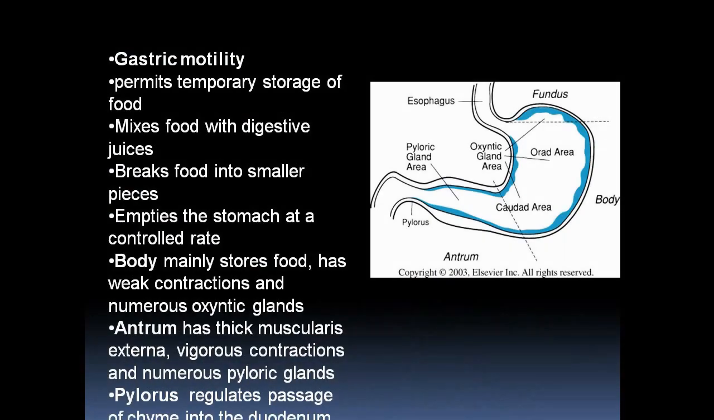The gastric motility is the first part. The gastric motility mainly permits temporary storage of the food. It mixes the food with the digestive juices. It breaks the food into smaller pieces and empties the stomach at a controlled rate. These are the basic features of gastric motility.